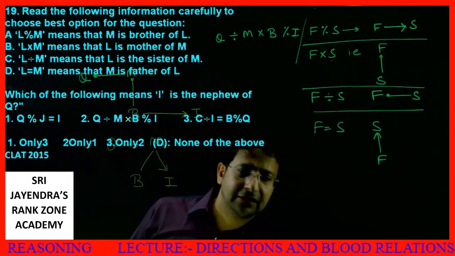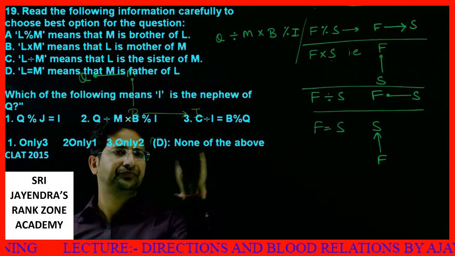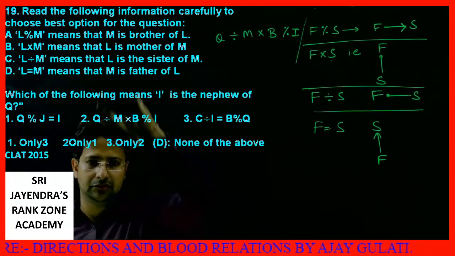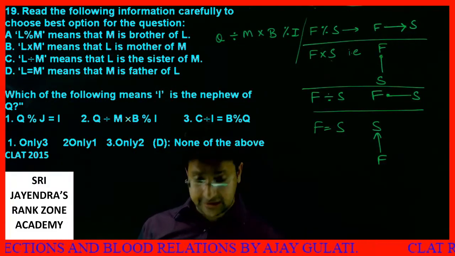Now I am rubbing this. Let's try with the third option. See, what do we have in the third one?